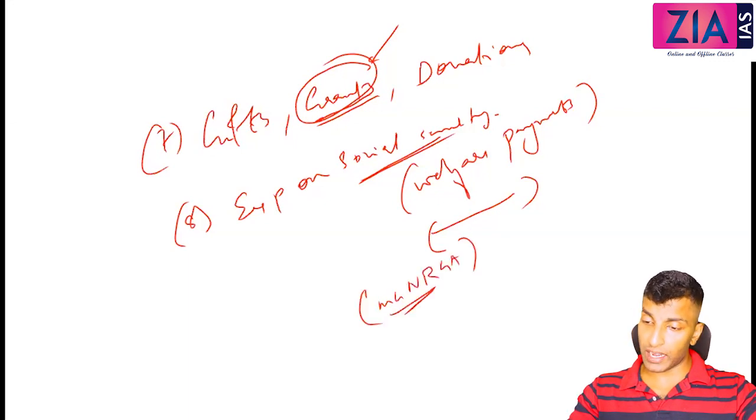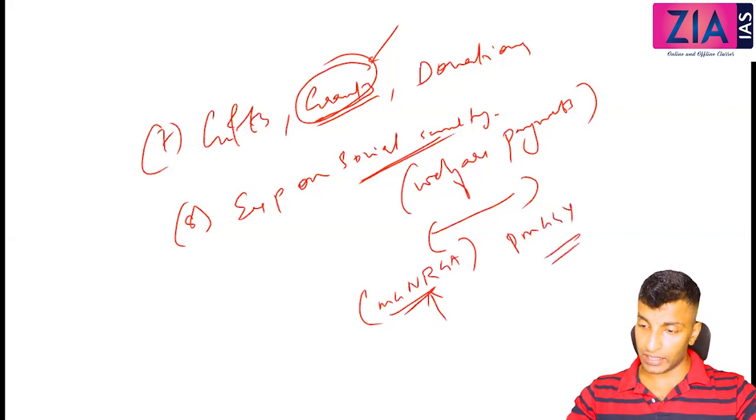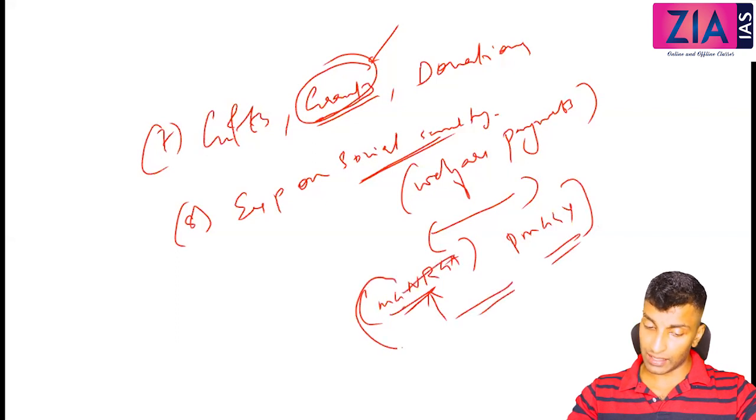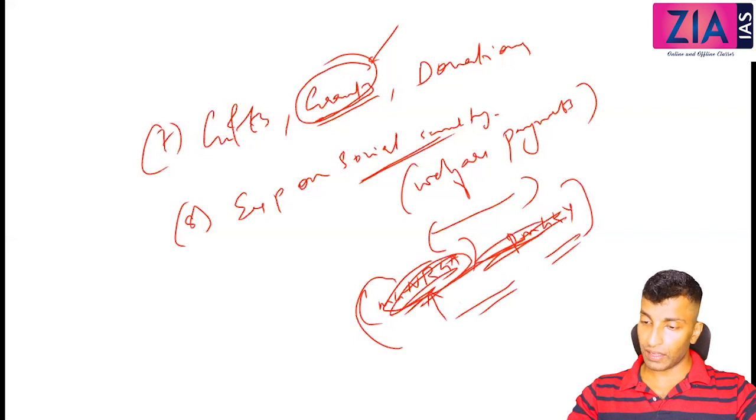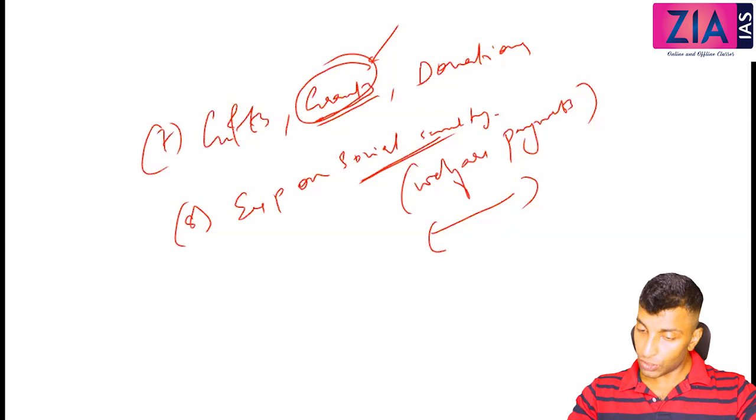But this MGNREGA and all that, will that come here? Just now only you have told that these are developmental expenditure. So actually this will create some assets, MGNREGA, Pradhan Mantri Gram Sadak Yojana, etc. They create assets. So these are capital expenditures. So this will not come. MGNREGA, all these developmental programs will not come, though they will create asset. All the welfare payments like the social security payments, old age pension, widow pension, scholarships, etc. will come here. Okay, so that's about revenue expenditure.